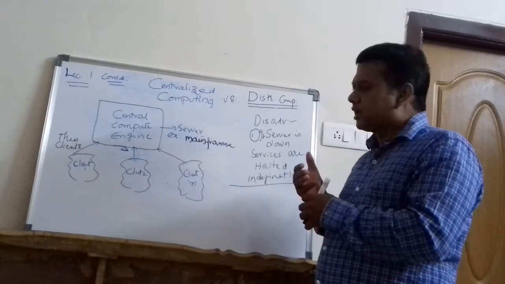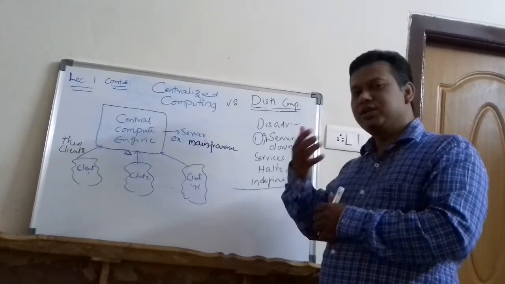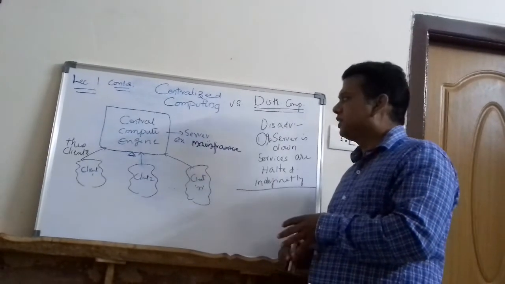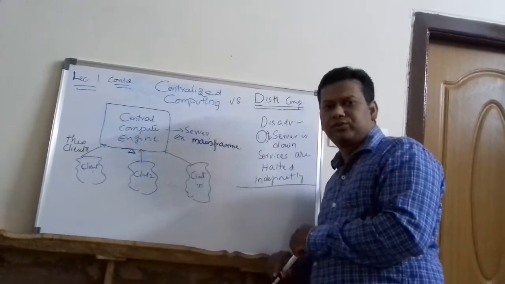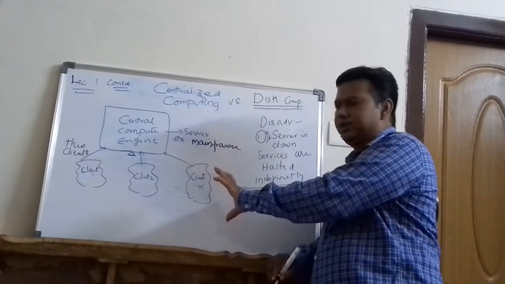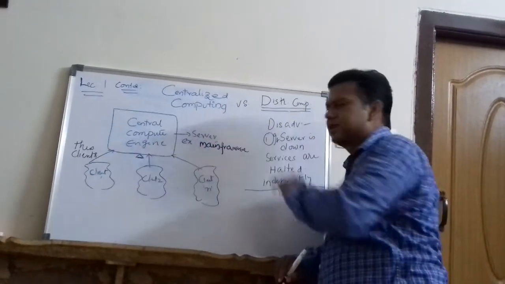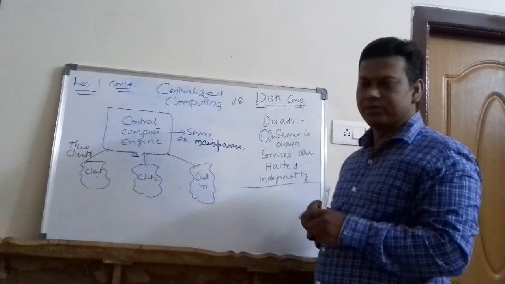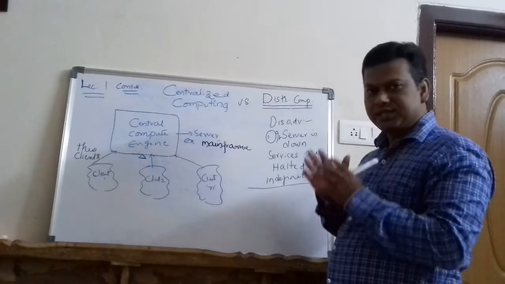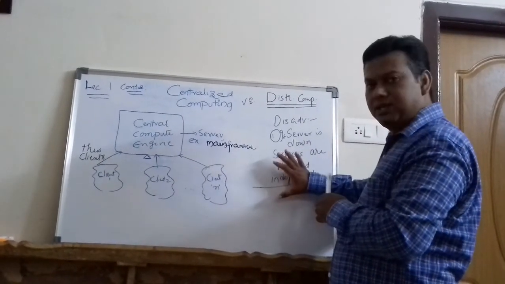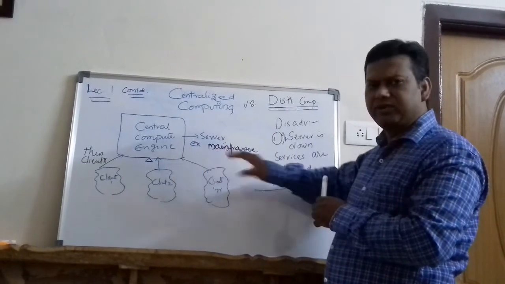Distributed computing has its own merits and demerits, which we will see in our next class. To summarize, we have seen what centralized computing is, its architecture, and the standard example, the mainframe. We have discussed its demerits, the major disadvantage, and a couple of advantages.